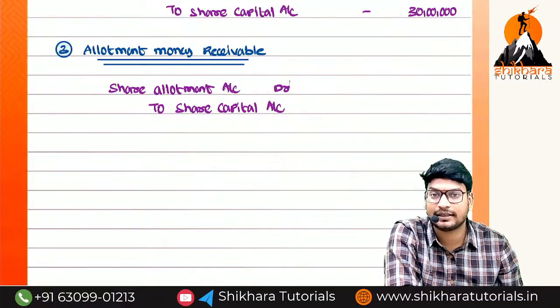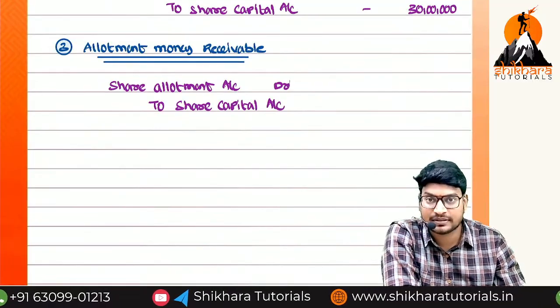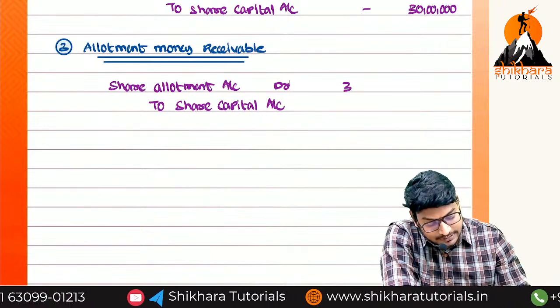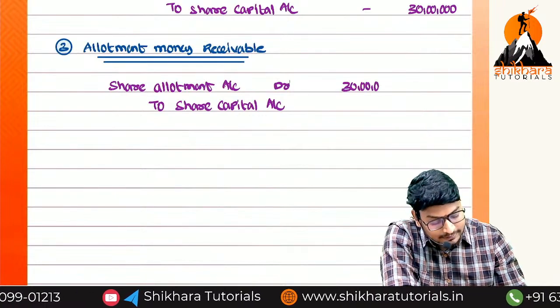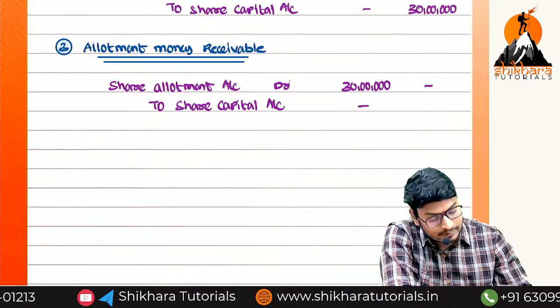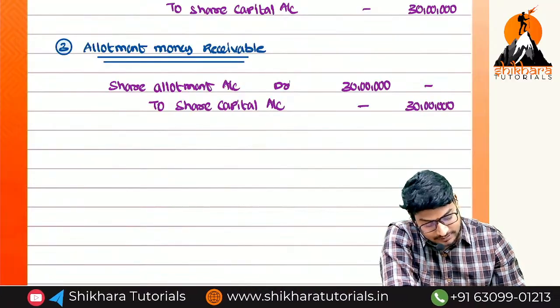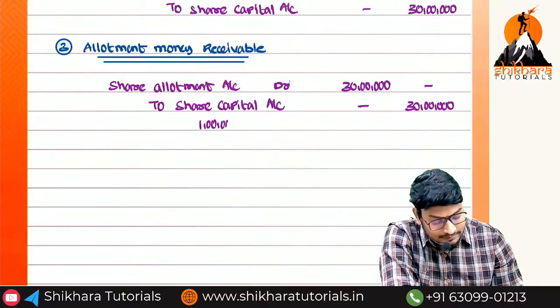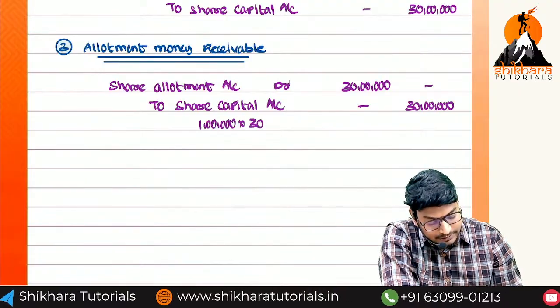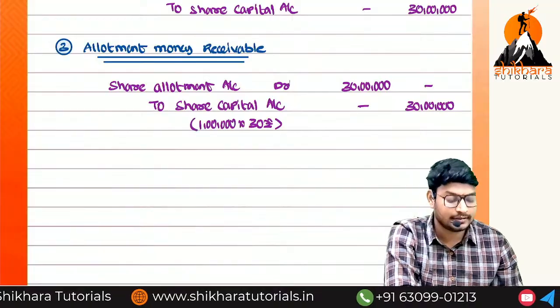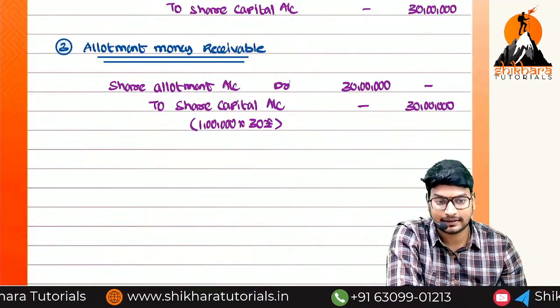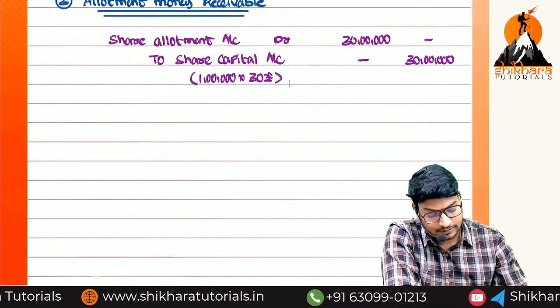The same amount, yes or no? 30 rupees and 30 rupees, so that is equal to here also 30 lakhs. So if you want to write the calculation, 1 lakh shares into 30 rupees, that is equal to 30 lakhs and 30 lakhs.